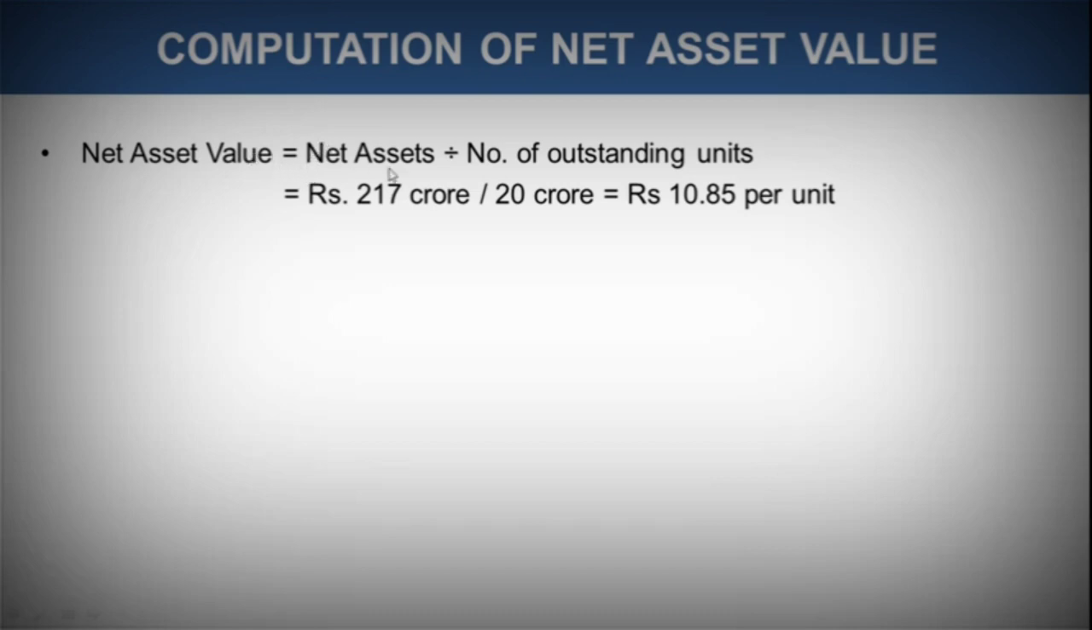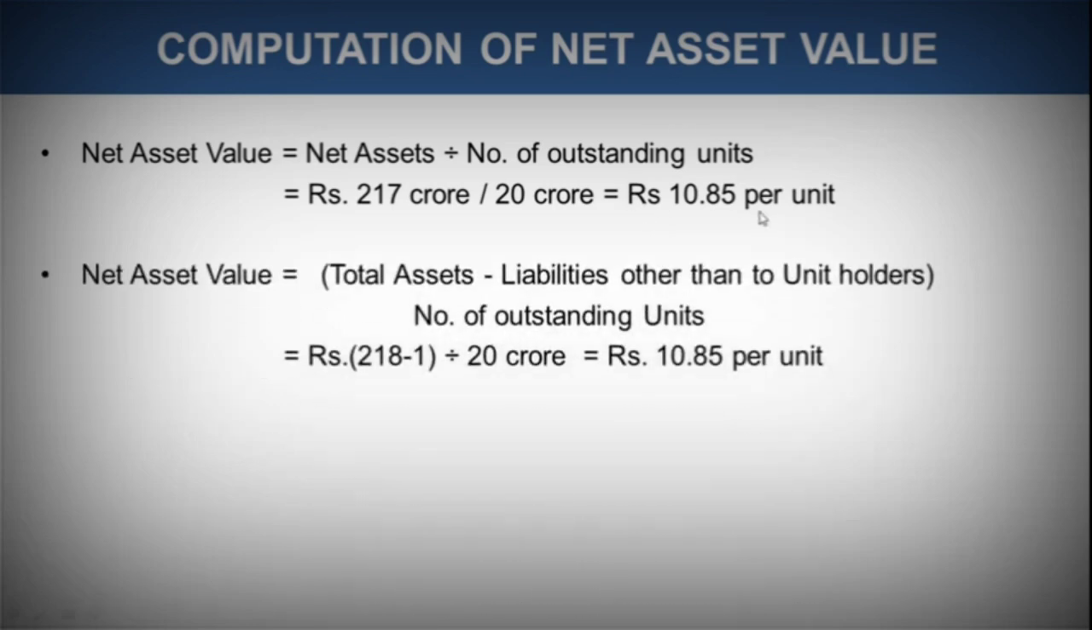You just have to divide by the number of outstanding units, the units that have been allotted to the investors, which are referred to as outstanding units. So net asset divided by number of outstanding units, 217 divided by 20, is rupees 10.85 per unit. Now this is the net asset value of one unit of one particular mutual fund scheme. This is how it is derived.